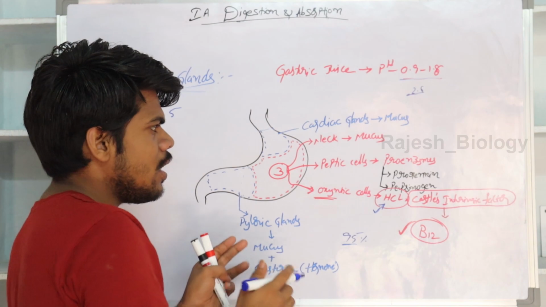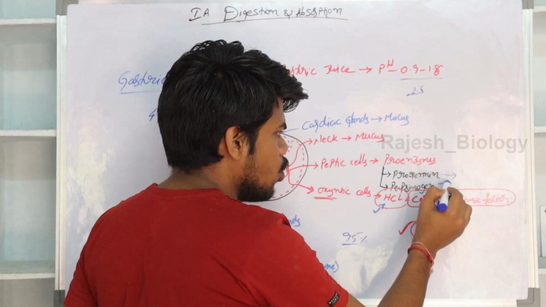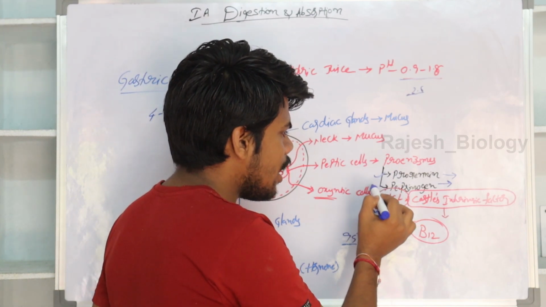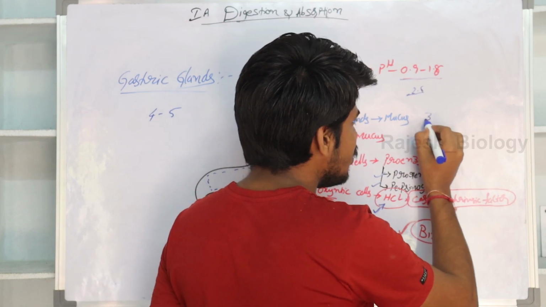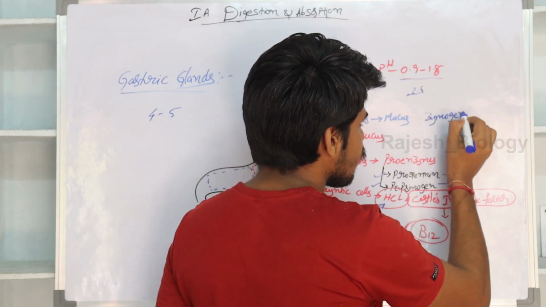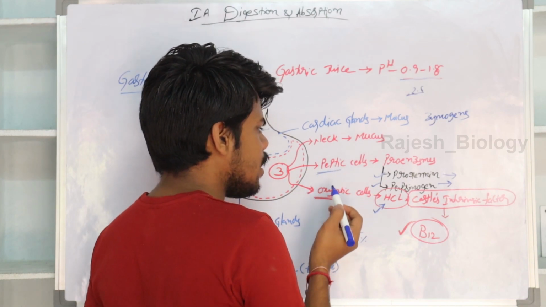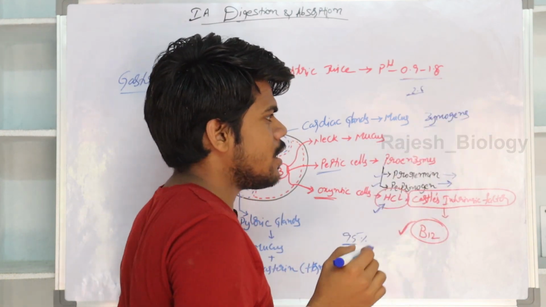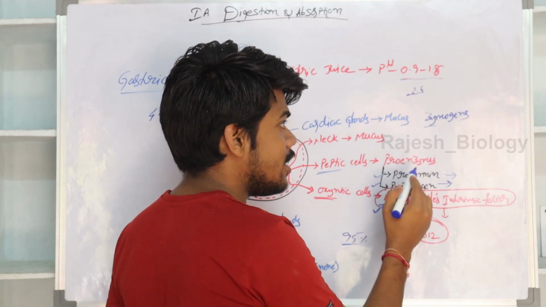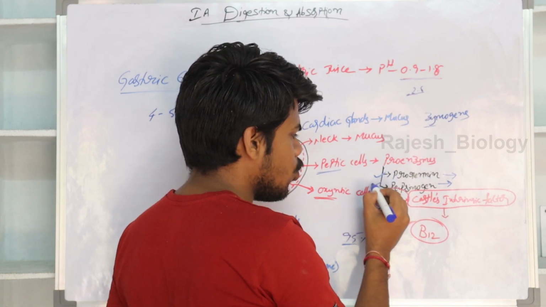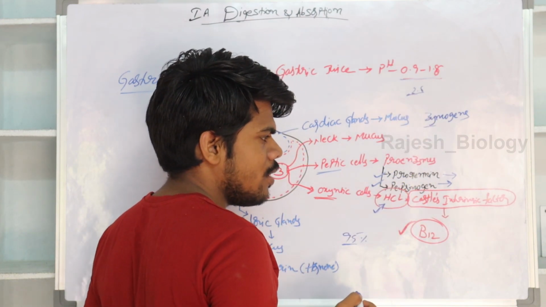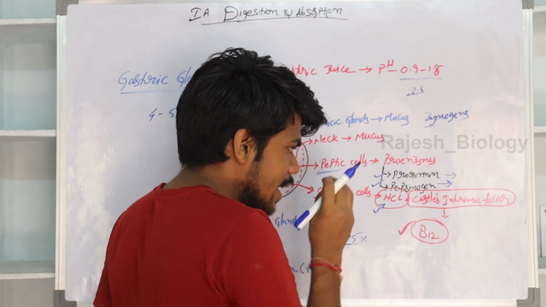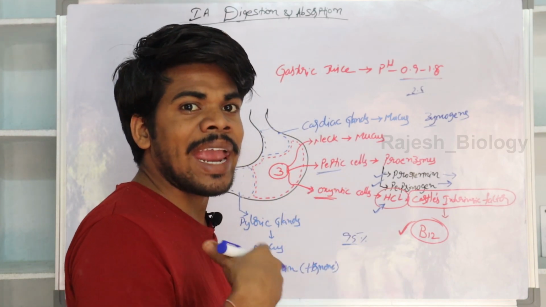It converts the inactive forms of the zymogens into their active forms. Prorenin and pepsinogen are known as zymogens, because the peptic cells, also known as chief cells or zymogen cells, release zymogens. The zymogens are of two types, prorenin and pepsinogen. These two are inactive in form, and they need HCl or acidic nature for their activation.